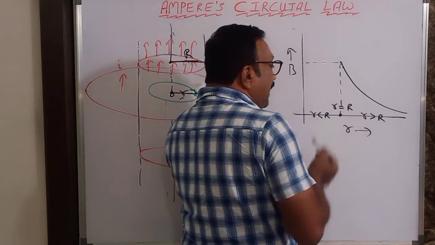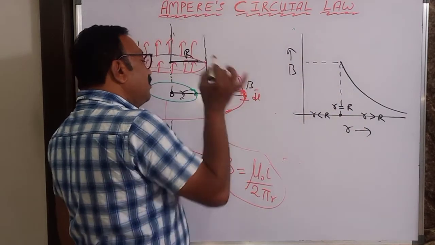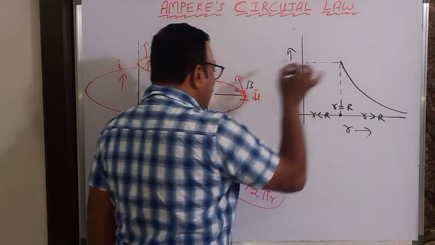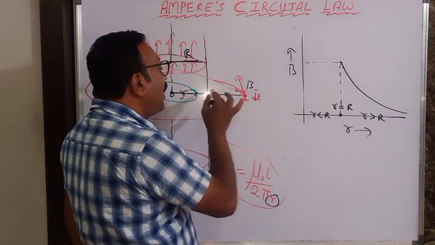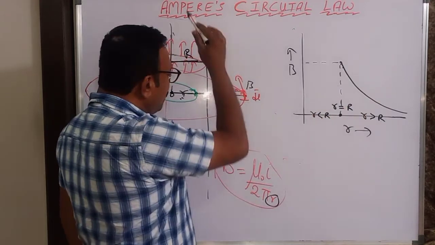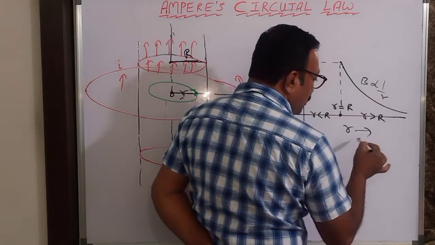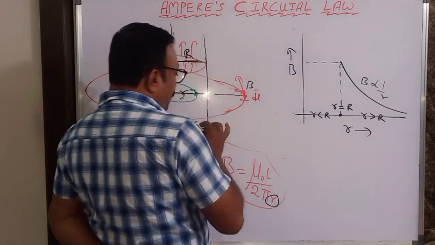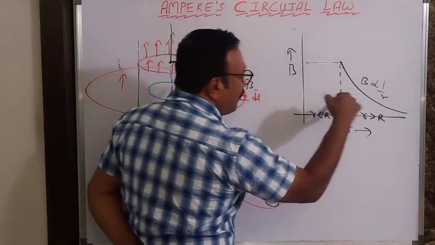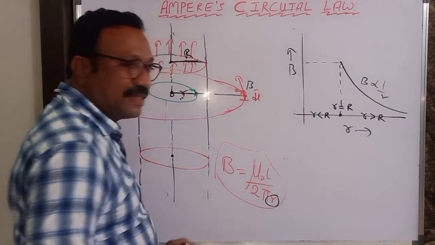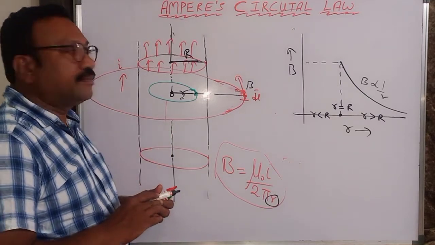So the magnetic field due to this current carrying hollow pipe will start from the surface, and as you go away from this pipe it is inversely proportional to r. So therefore here the magnetic field is inversely proportional to the distance from the surface, whereas inside the surface the magnetic field is 0. There is no magnetic field existing. This will be the graph regarding the hollow pipe.